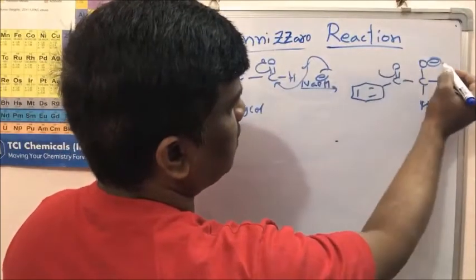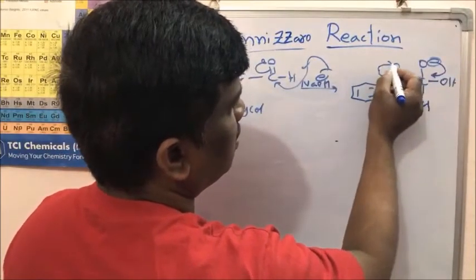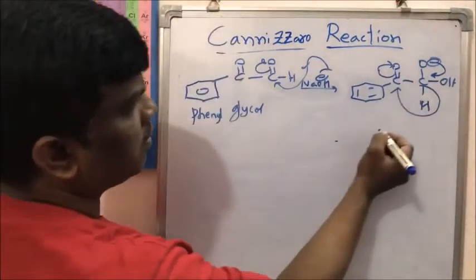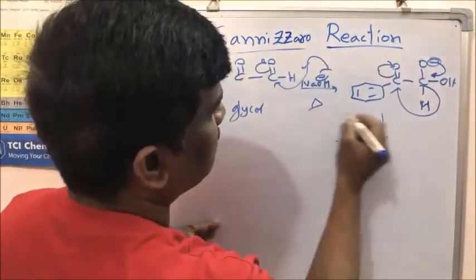Now what is the second step? The hydrogen will come here to give what?